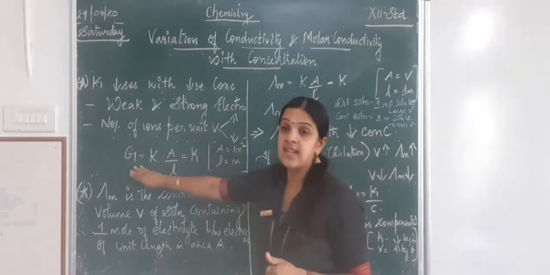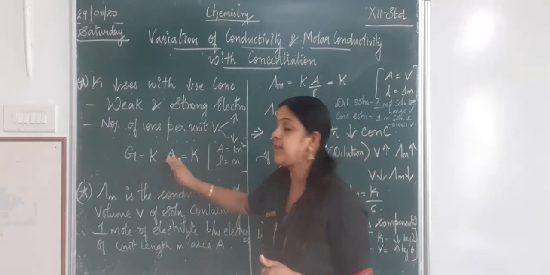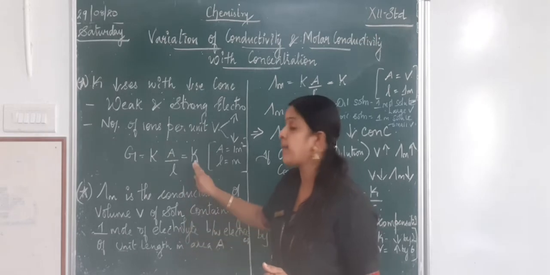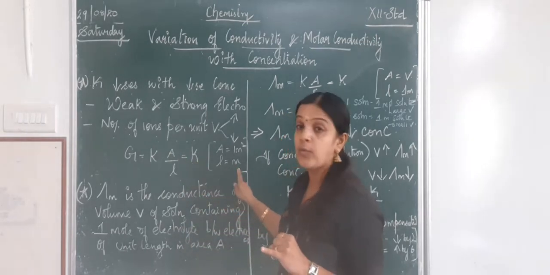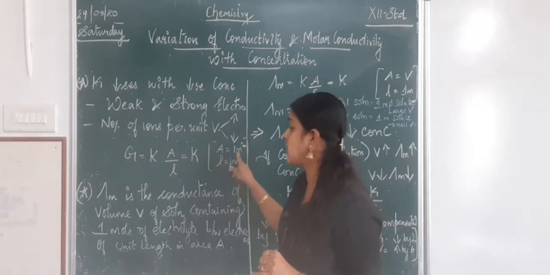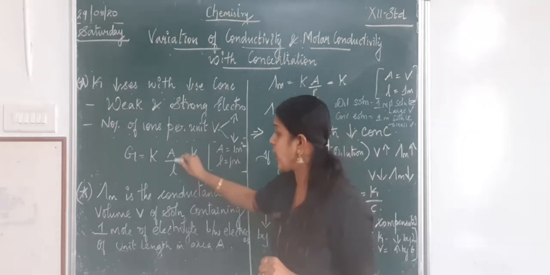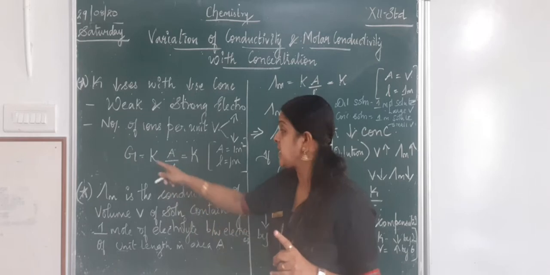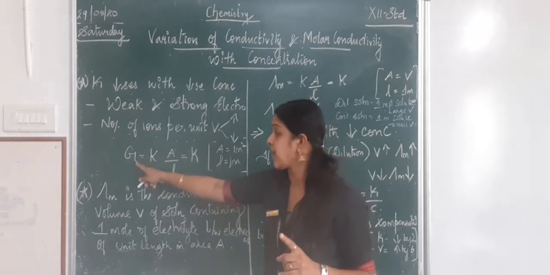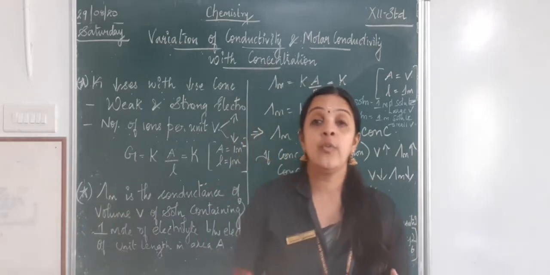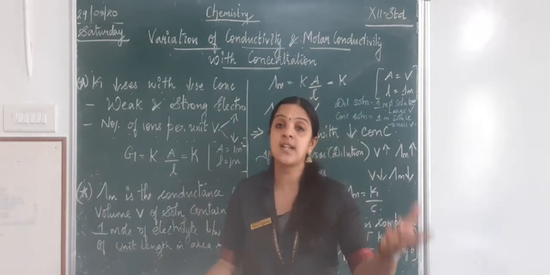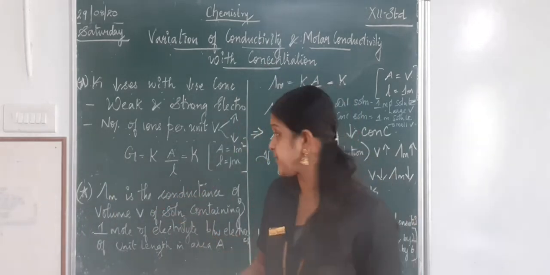Now we know conductance G is equal to kappa into A by L, where kappa is the conductivity. We take a unit length of 1 meter and a cross sectional area of 1 meter square, so 1 by 1 becomes 1. Here I confirm that my conductance will be equal to my conductivity. Therefore, when conductivity increases, the conductance also increases.